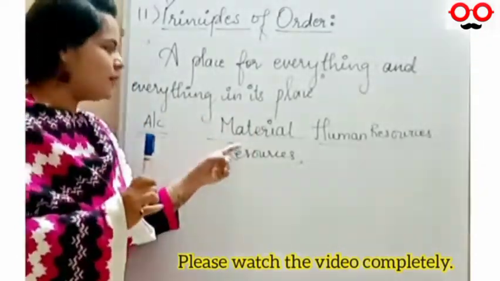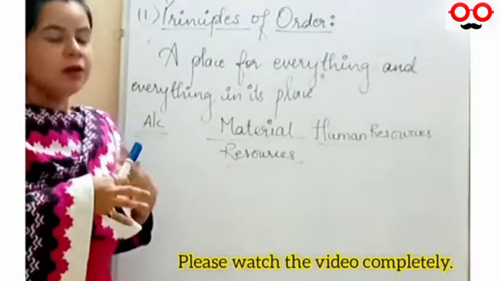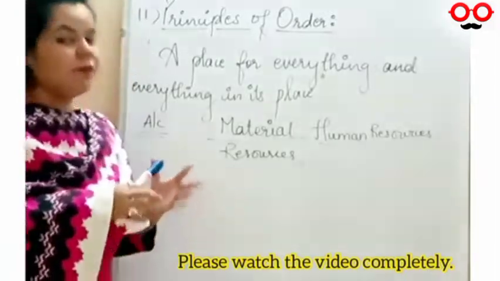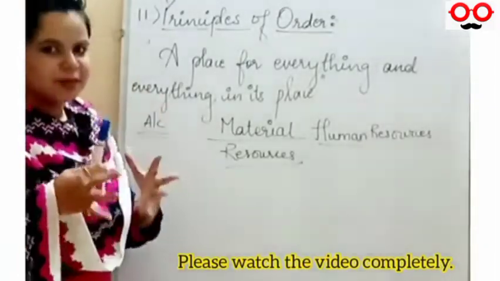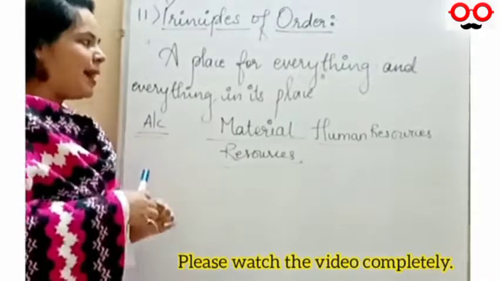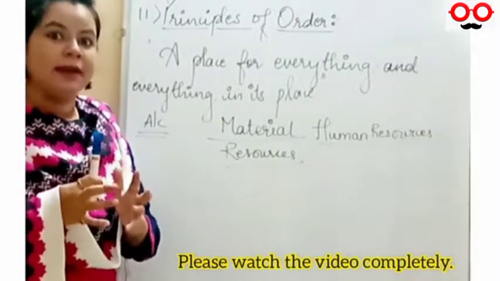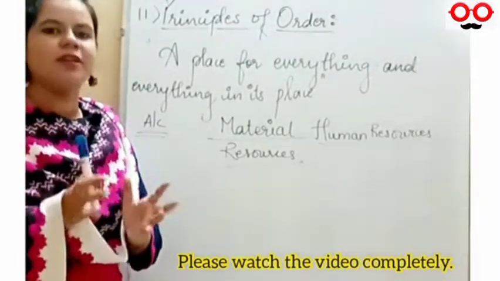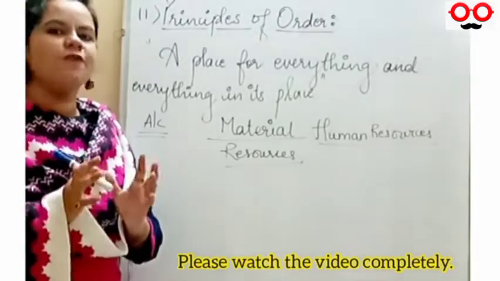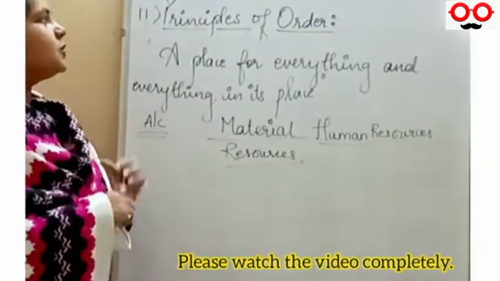Then only will the material resources be used in an efficient manner. There will be less wastage. There will be more utilization, that is, optimum utilization of maximum resources. And with that, things will happen in a positive way. On the other hand, the result will be positive for the organization, and the organization will fulfill very good results. So this is what is called the principle of order.